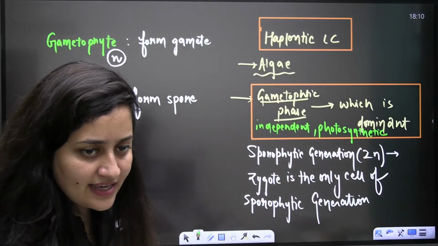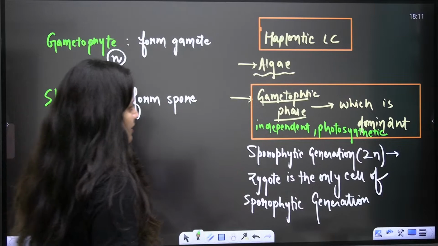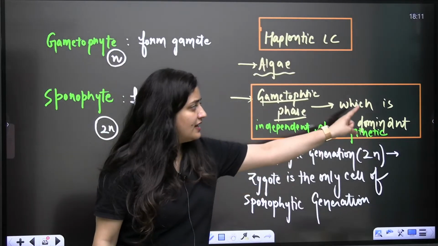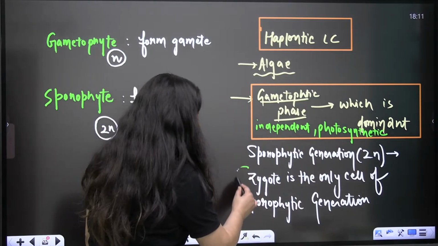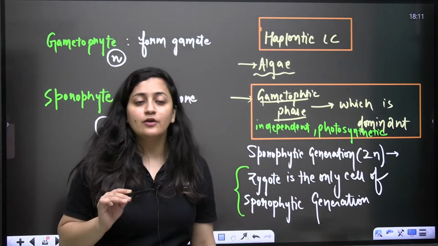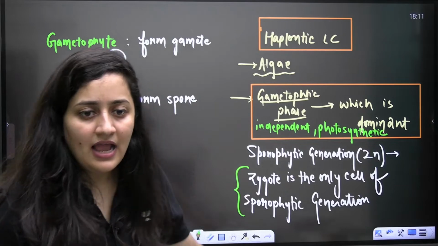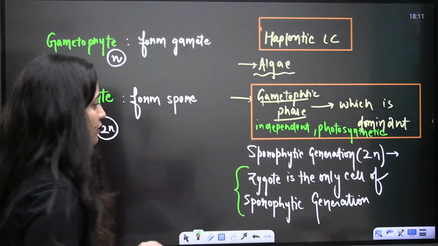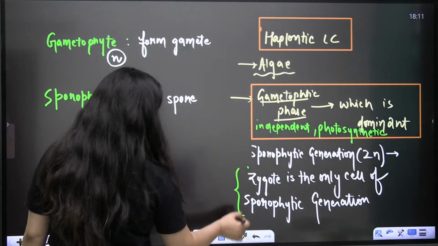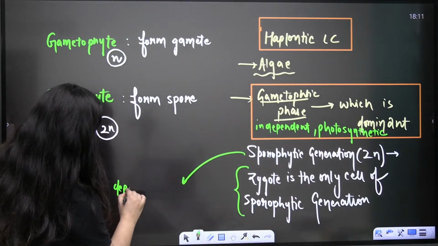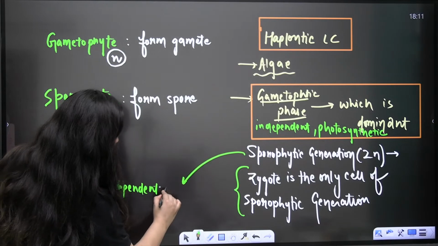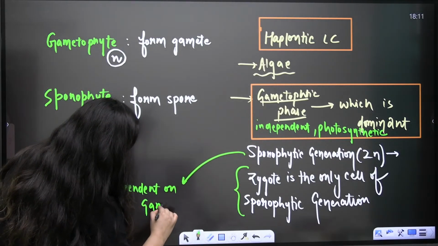Is that clear? So gametophytic: independent, photosynthetic. Sporophytic generation: the zygote is the only cell of the sporophytic generation here. The zygote is the only diploid cell here and it is dependent on the gametophyte. Clear? Yes or no?